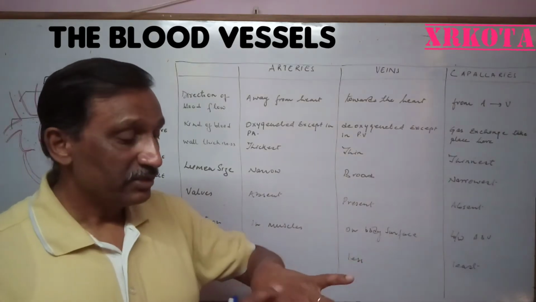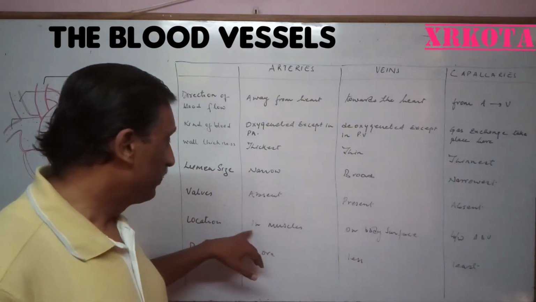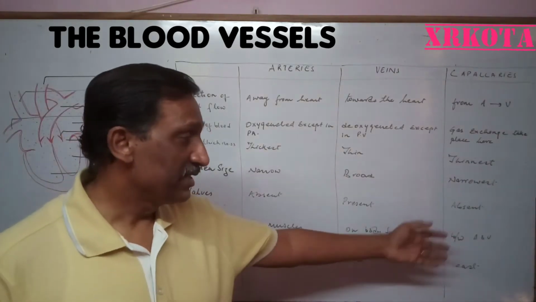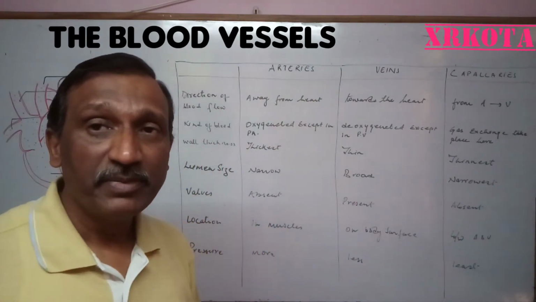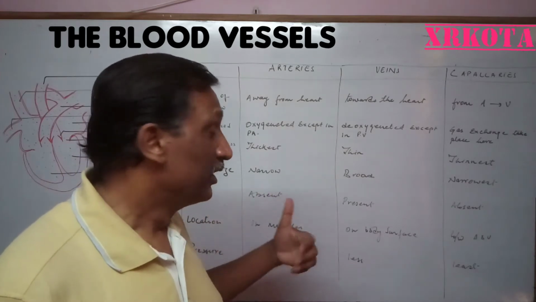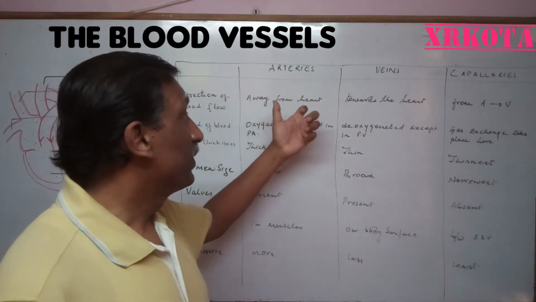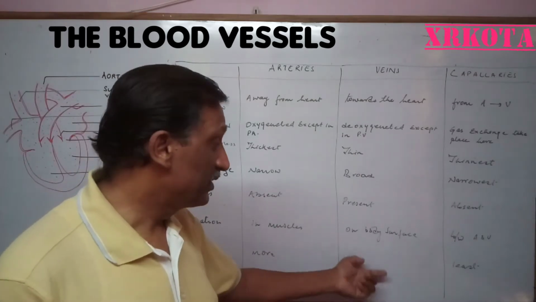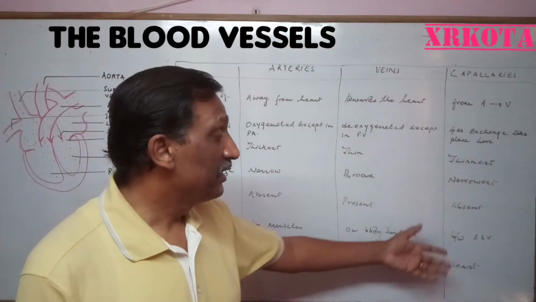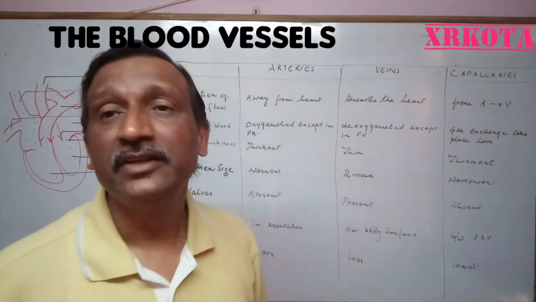Location: veins are generally located on the surface of the body, whereas arteries are located in the muscles and capillaries are in between them. Pressure: since the blood is pumped by the heart and taken away by the arteries, the pressure in the arteries is more, whereas the pressure in the veins is less, and the pressure in the capillaries is least.